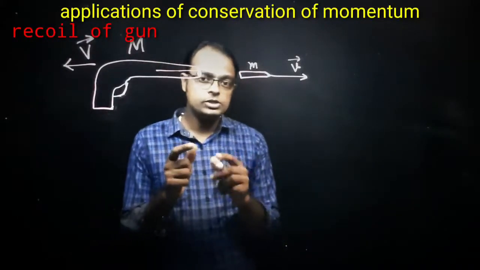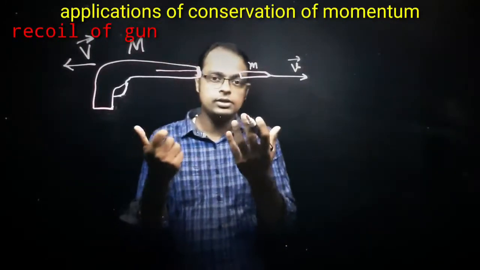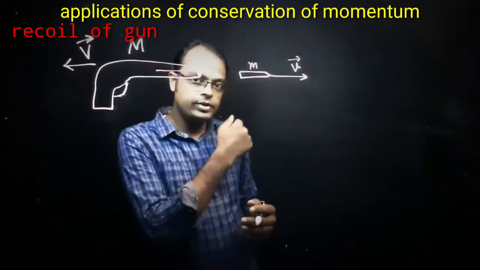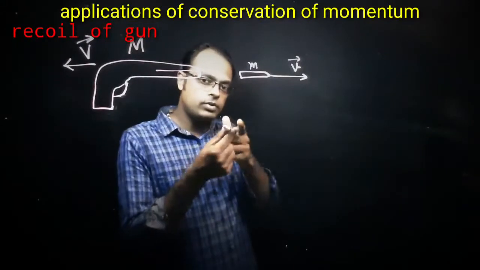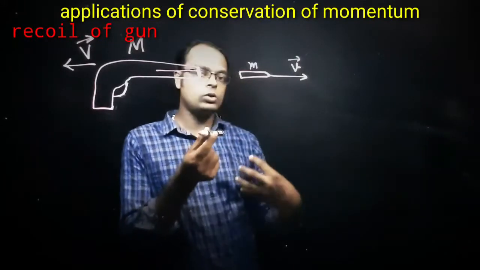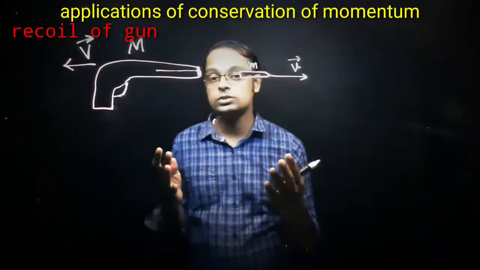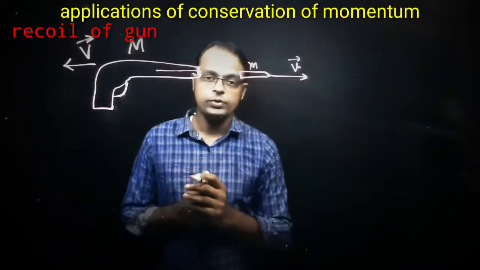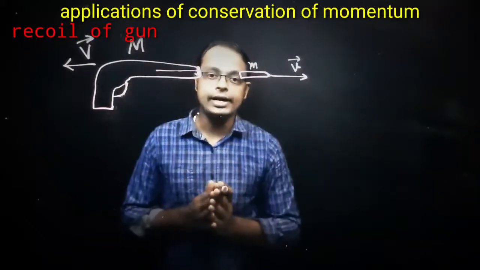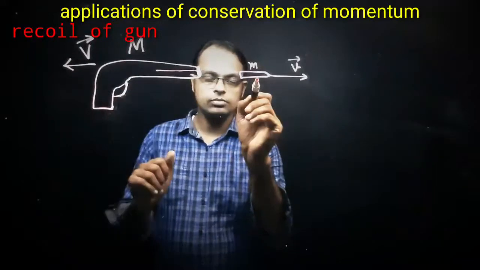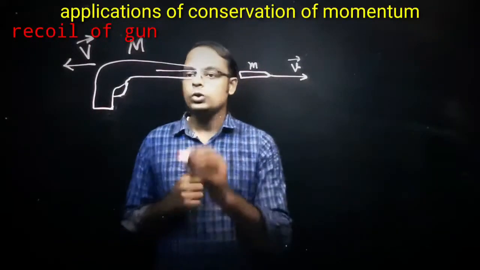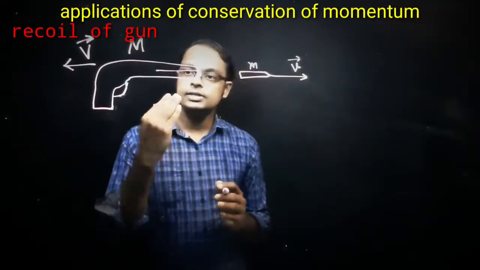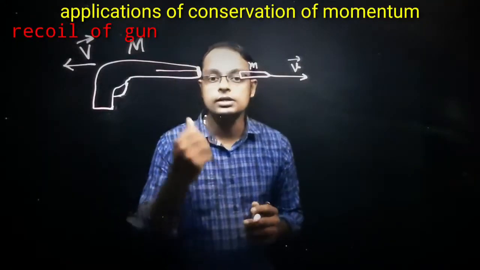That's why when a person is firing a gun, as we have seen in shooting competitions, they keep the gun on the shoulder. If they are not keeping it on the shoulder, what will happen when they pull the trigger? The gun will come back and hit the body, so that may cause injury. So this is an example of conservation of momentum. There is no external force acting if you consider the system of bullet and gun. So in this case, we can say that the momentum is conserved.